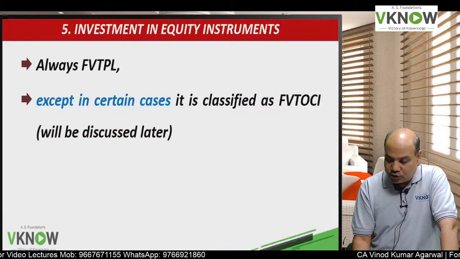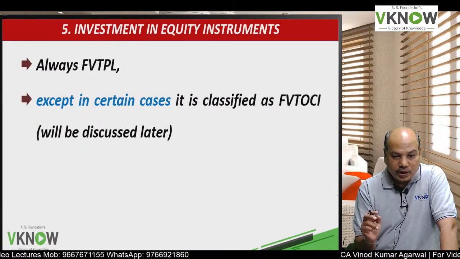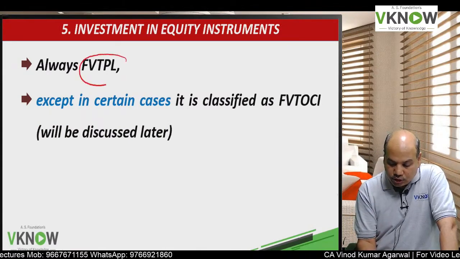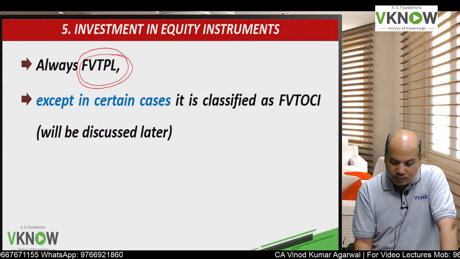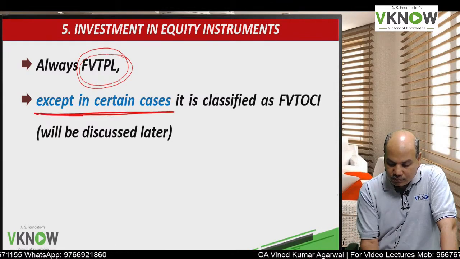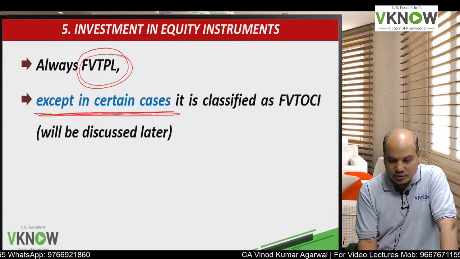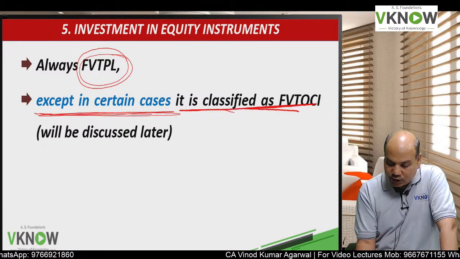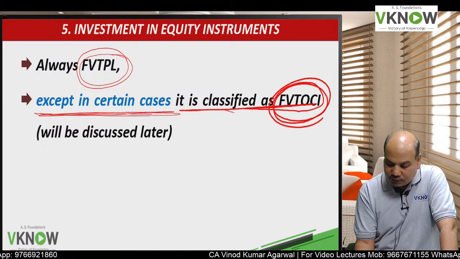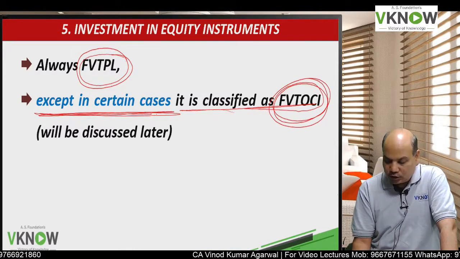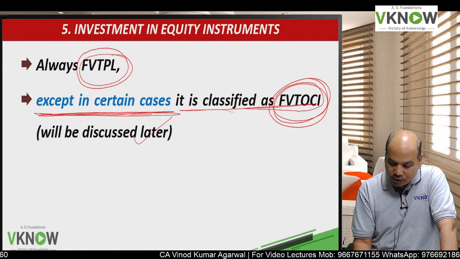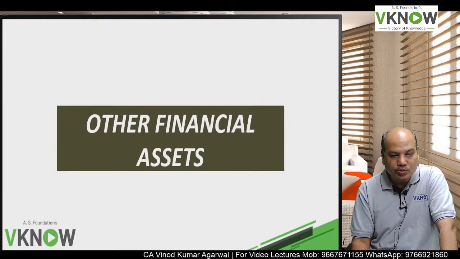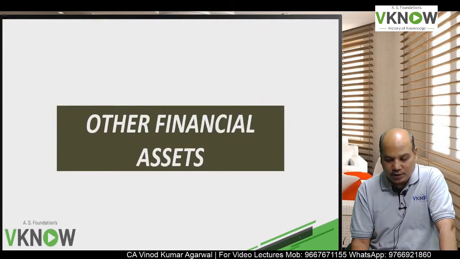Investment in equity instrument. The standard says it will be FVTPL, but there is some exception. In those exceptional cases, investment in equity instrument can be classified as FVT OCI also, fair value through other comprehensive income, and we are going to cover equity instrument in detail after some time.